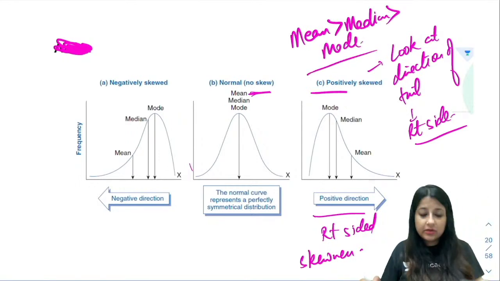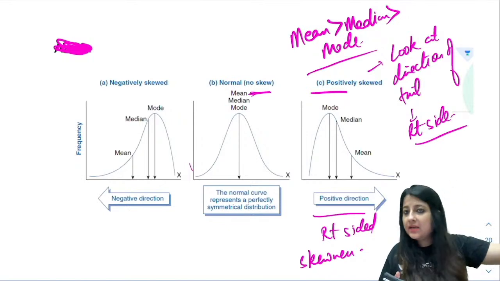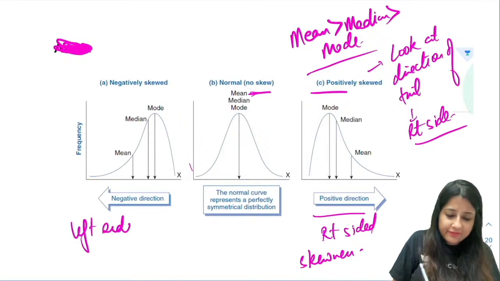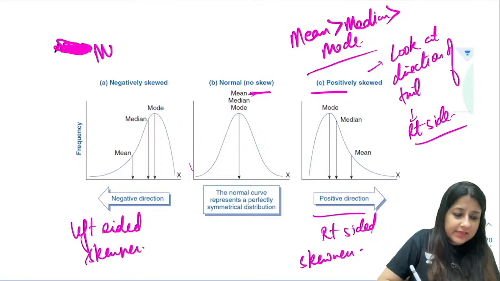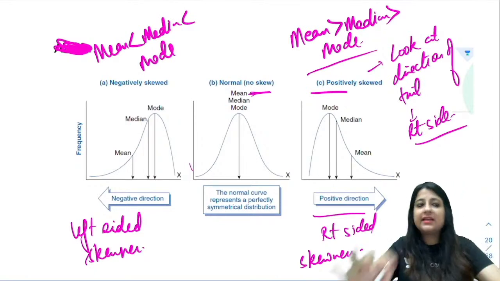Okay, but look at image number A. Look at the direction of the tail, it's towards the left side, right? So ये क्या हो गया? Left sided skewness or negatively skewed. And for this, mean is less than median is less than mode. So all you need to do is look at the numbers.